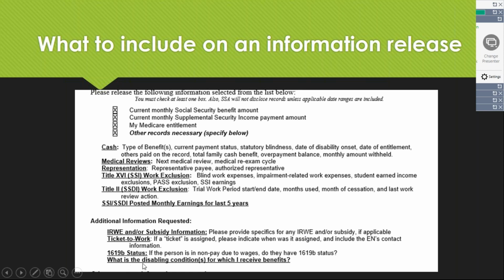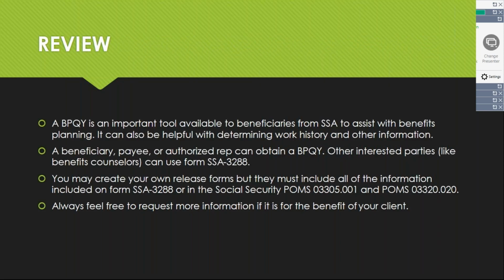And then I always include this too. What is the disabling condition for which the person received benefits? That is usually not included. They usually send the canned report, and sometimes they include this other information. If you want more information, it is always okay to ask to include more information.